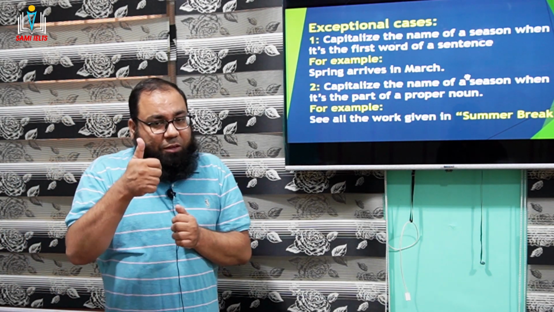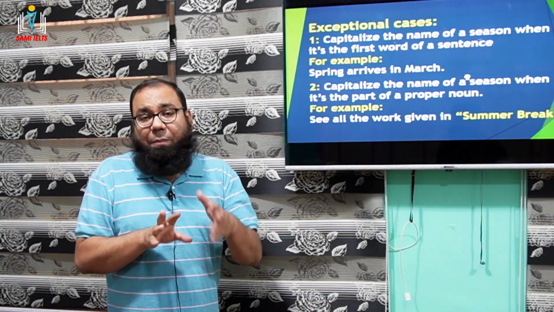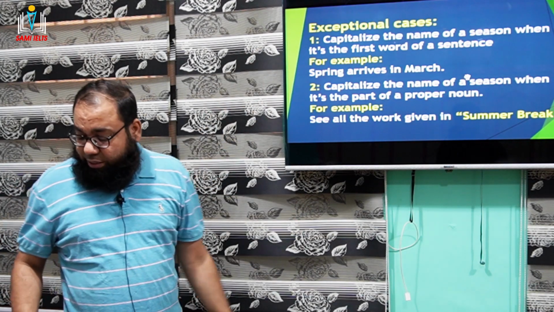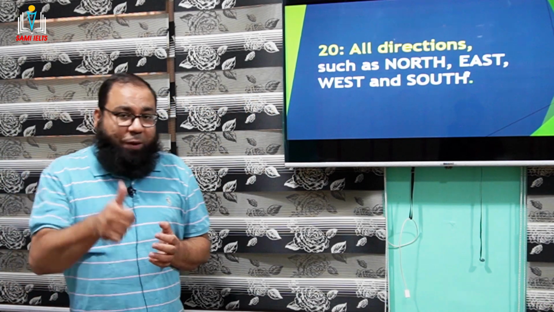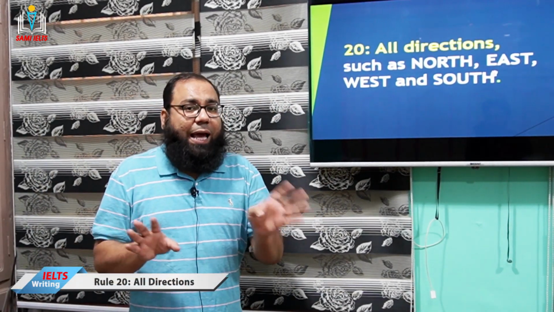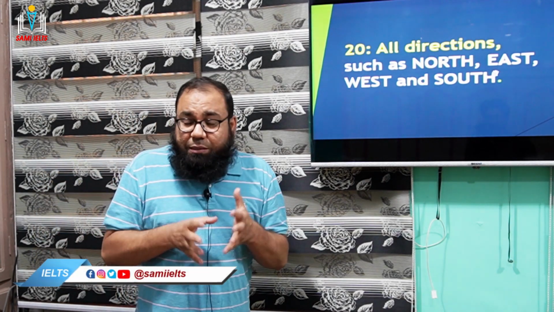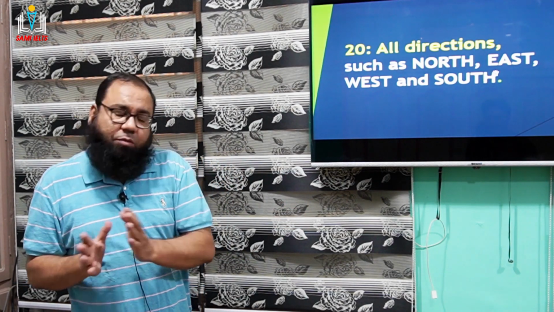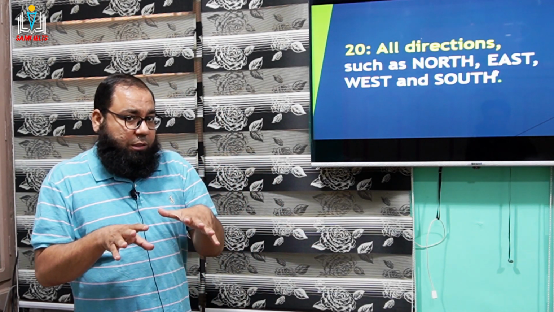So today, the very first case is that seasons are all lowercase, but they are capitalized in two cases, and those are two exceptional cases. Let's move on. And rule number 20 is directions. All directions, guys, remember there are four directions: north, south, east, and west. Now these four directions have the same case as the names of seasons, and they are never capitalized. They are always written in lowercase.